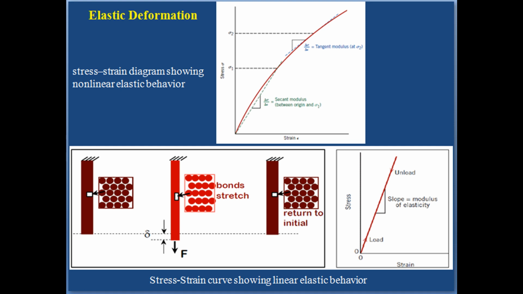Application of load corresponds to moving from the origin up and along the straight line. Upon release of the load, the line is traversed in the opposite direction back to the origin. There are some materials, for example grey cast iron, concrete and many polymers, for which this elastic portion of stress strain curve is not linear, which is shown in next figure. Hence, it is not possible to determine a modulus of elasticity as described previously.